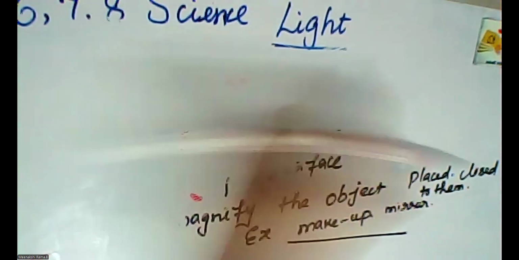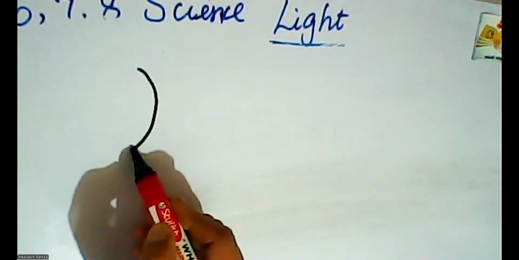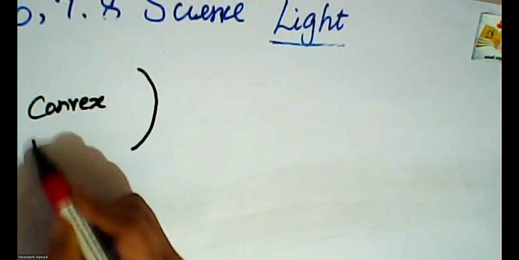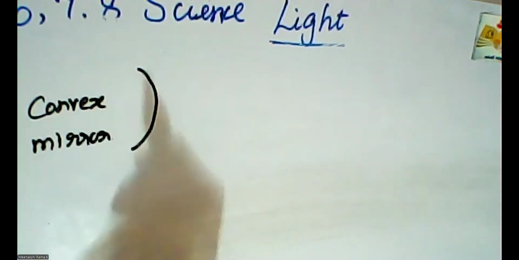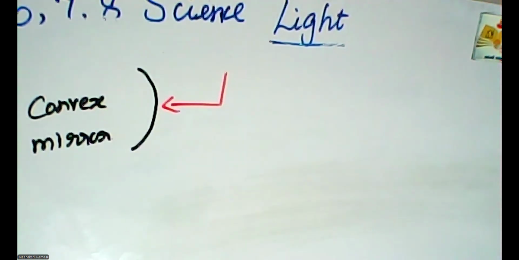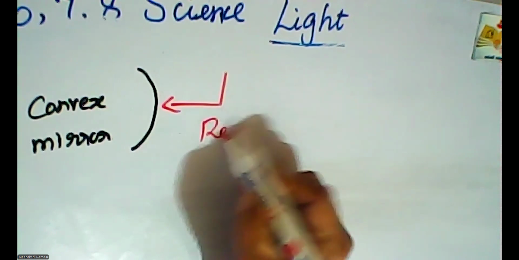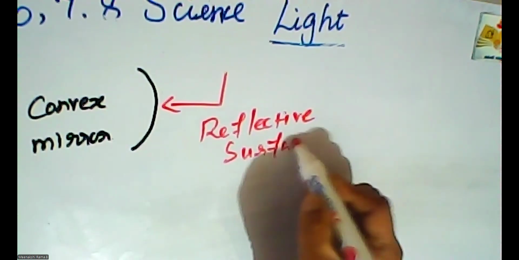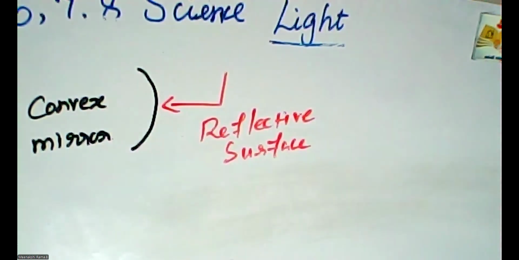Another one is the convex mirror. The convex mirror shape is like this. Where is the reflecting surface? The reflecting surface is here. The bent portion is called the reflective surface. In the convex mirror, this is the reflective surface.